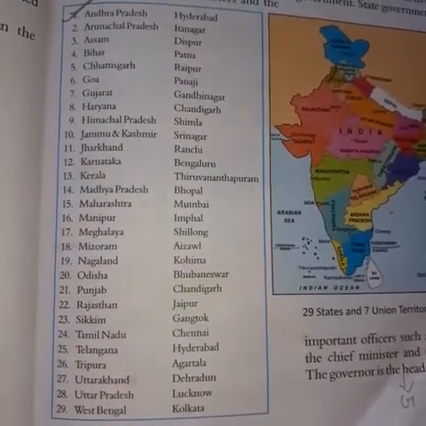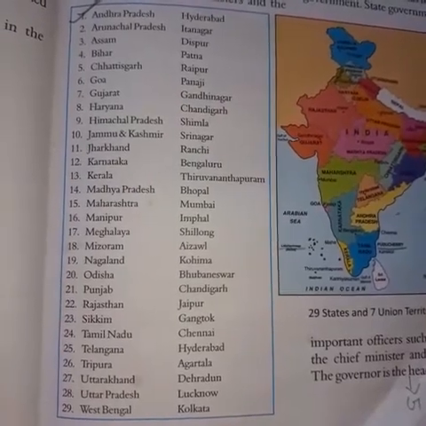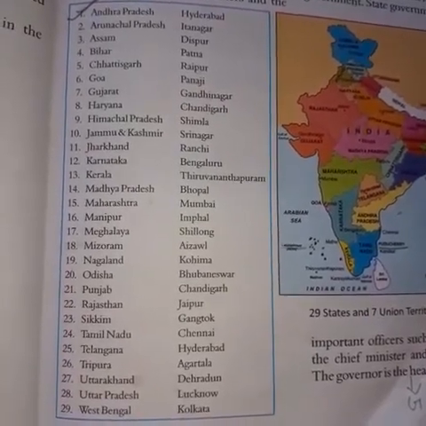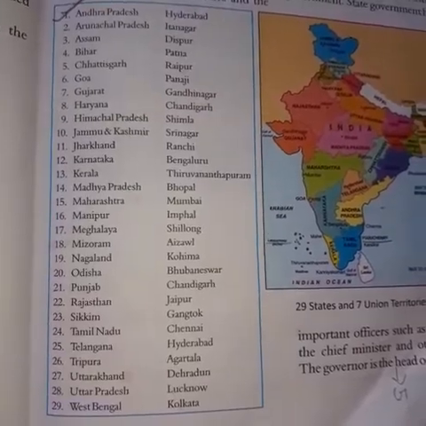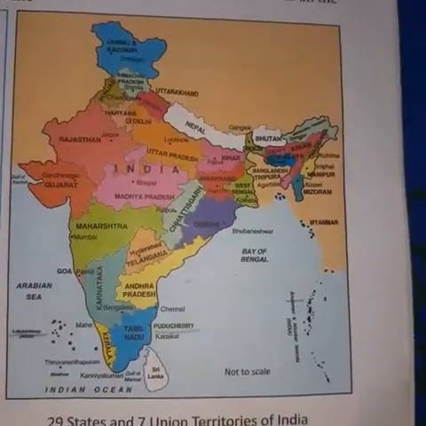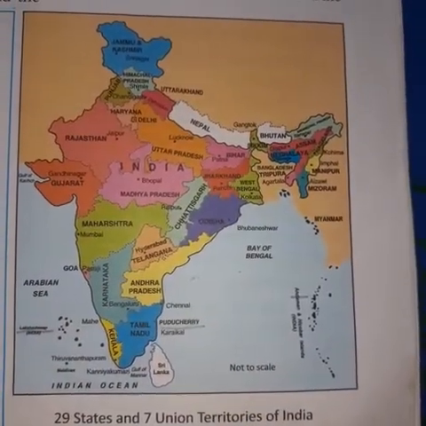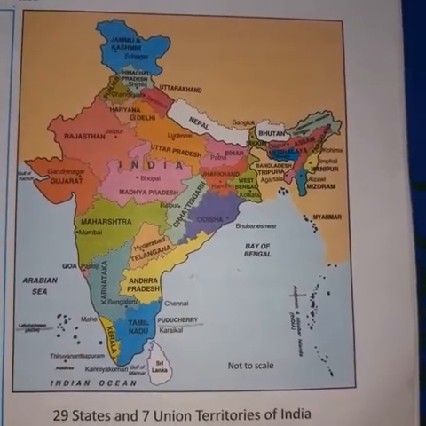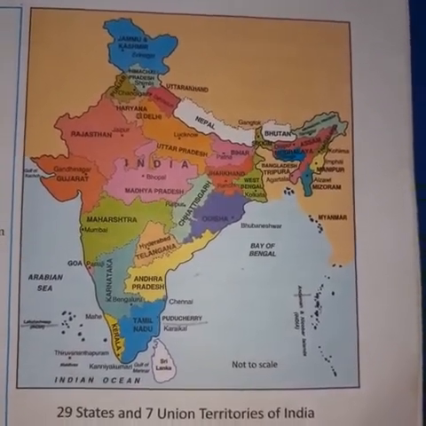This is the list of states and their capitals that you can see in your book and you need to remember this properly. Rajasthan is the largest and Goa is the smallest state in India.